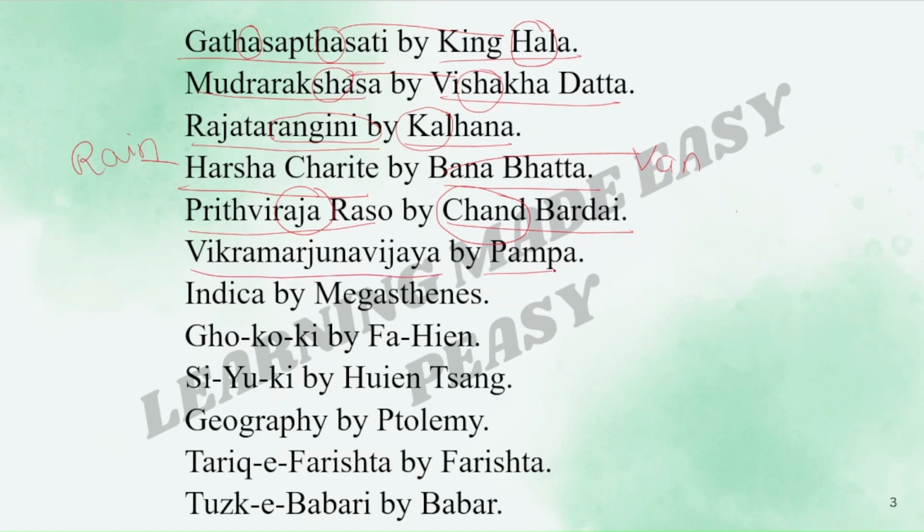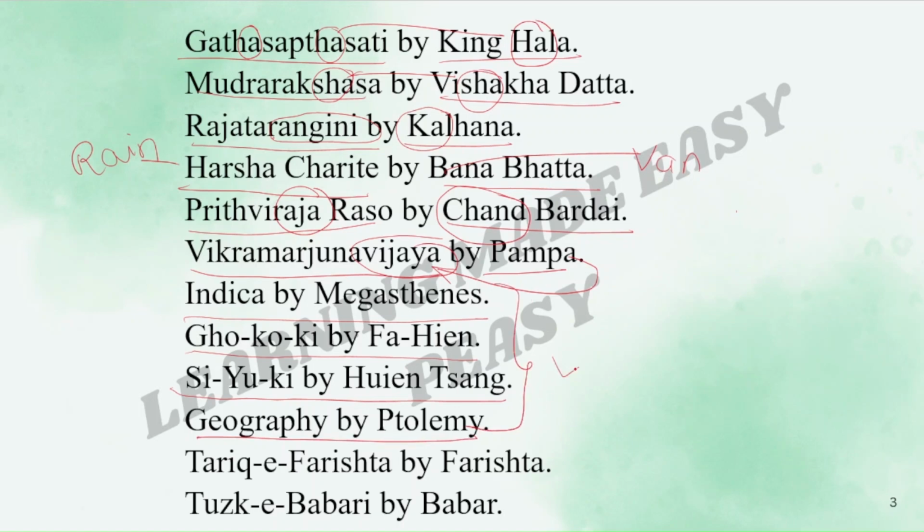Vikramarjuna Vijaya by Pampa. Pampa is a poet who used to always win. That is Vijaya. Vijaya means win. So Pampa Vijaya. Vikramarjuna Vijaya by Pampa. Indica by Megasthenes, Fo-kuo-ki by Fahien, Si-yu-ki by Hiuen Tsang, Geography by Ptolemy.